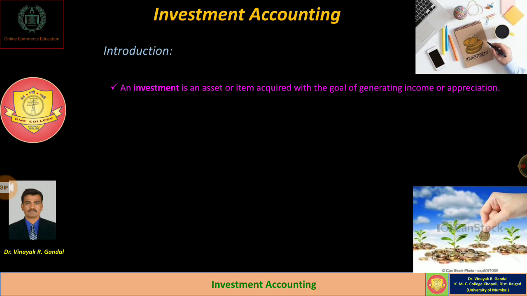Whatever investment has been made by the companies or persons in various investment instruments, the person who has made the investment normally gets interest, called return on investment. So whatever amount of money is invested, the person needs to keep an up-to-date record of all the transactions made about the investment.